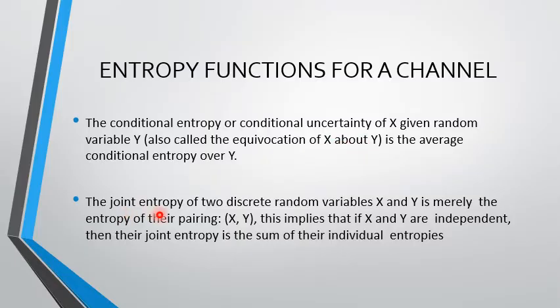And the next one is the joint entropy. This is useful to measure the dependence of two random variables. The joint entropy of two discrete random variables x and y is merely the entropy of their pairing, that is x comma y. This implies that if x and y are independent, then the joint entropy is the sum of their individual entropies.